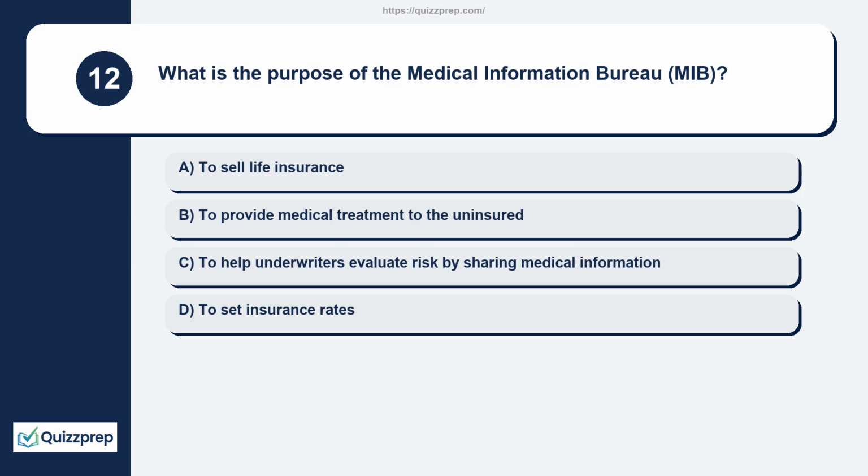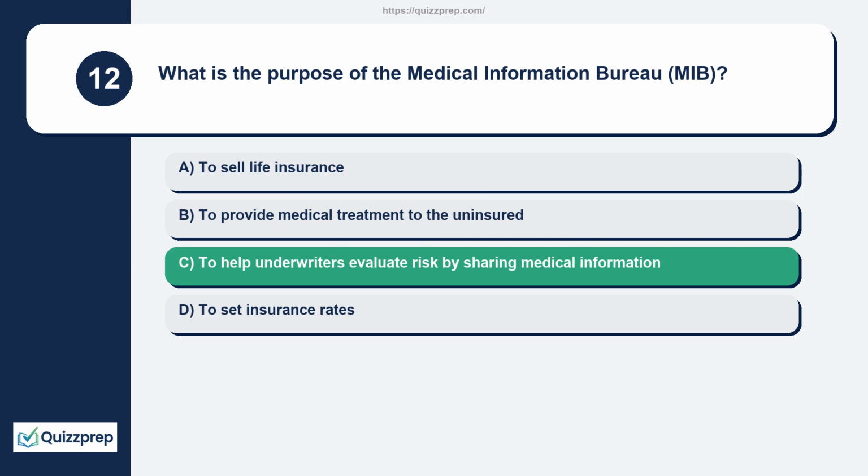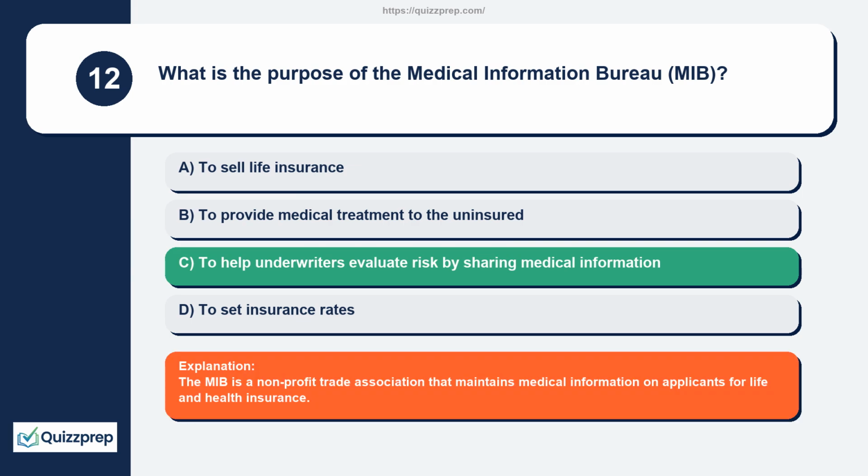Question 12. What is the purpose of the Medical Information Bureau, MIB? To sell life insurance, to provide medical treatment to the uninsured, to help underwriters evaluate risk by sharing medical information, to set insurance rates. The MIB is a non-profit trade association that maintains medical information on applicants for life and health insurance.